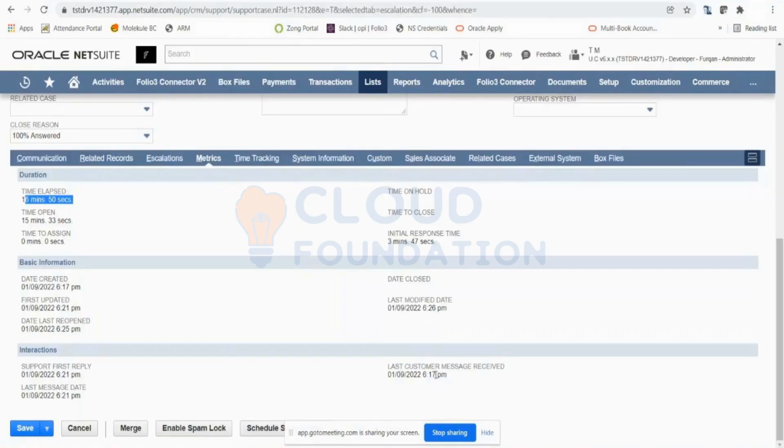Again, it rings a bell for the management that the support team is either not performing well or perhaps they can deep dive and find the root cause why this was delayed. NetSuite offers all these metrics for your internal evaluations and performance indicators as well.